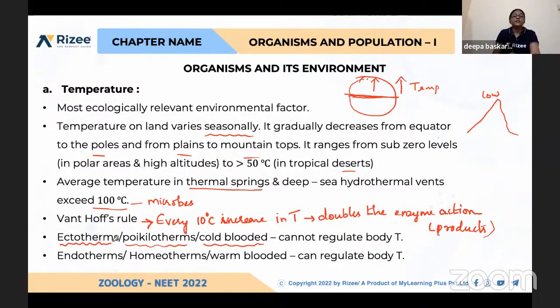Those organisms which can regulate body temperature are called endotherms, homeotherms, and warm-blooded. A few organisms' body temperature keeps varying based on the environmental temperature, as they cannot maintain the same body temperature throughout the year. Those are called poikilotherms, cold-blooded. This we already discussed also.